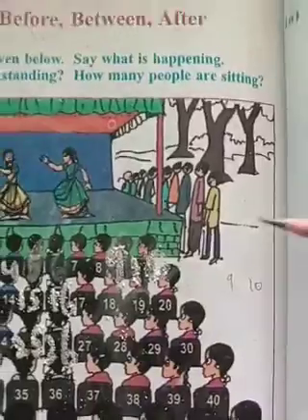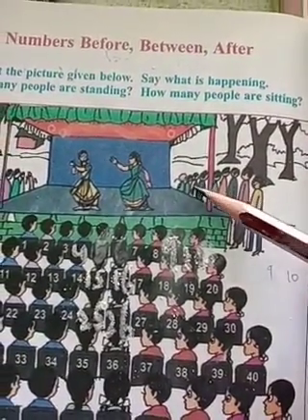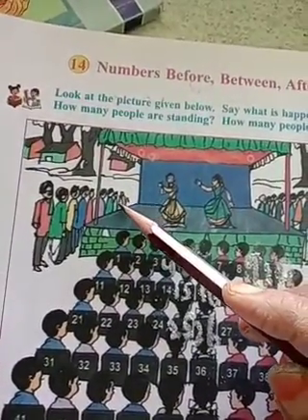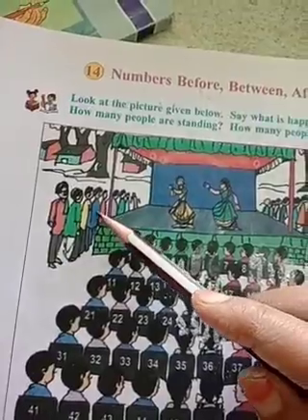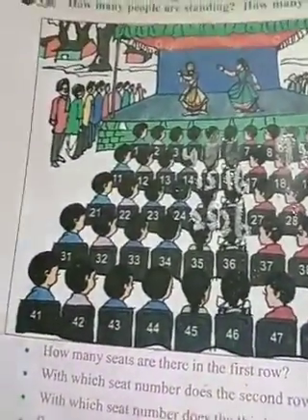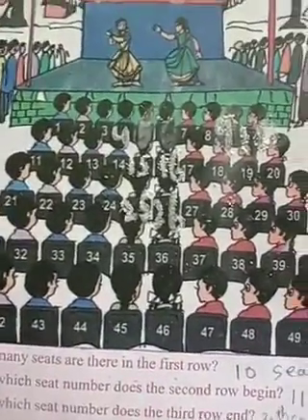So, how many people are standing here? Count. 1, 2, 3, 4, 5, 6, 7, 8, 9. On this side 9, 10, 11, 12, 13, 14, 15, 16, 17, 18 people are standing and 2 people are dancing. 50 children are sitting.